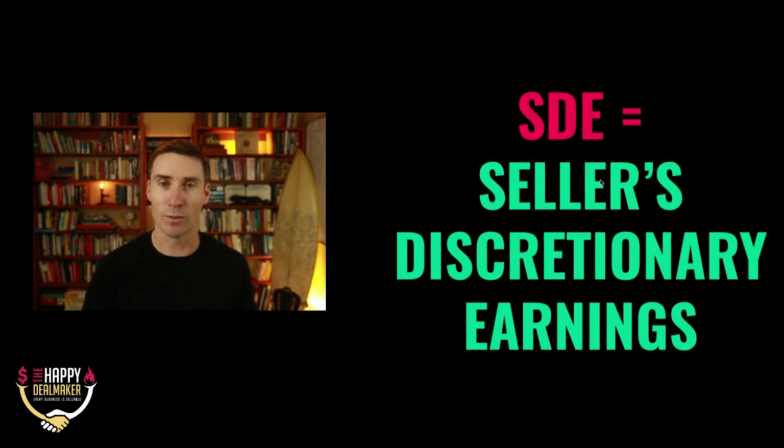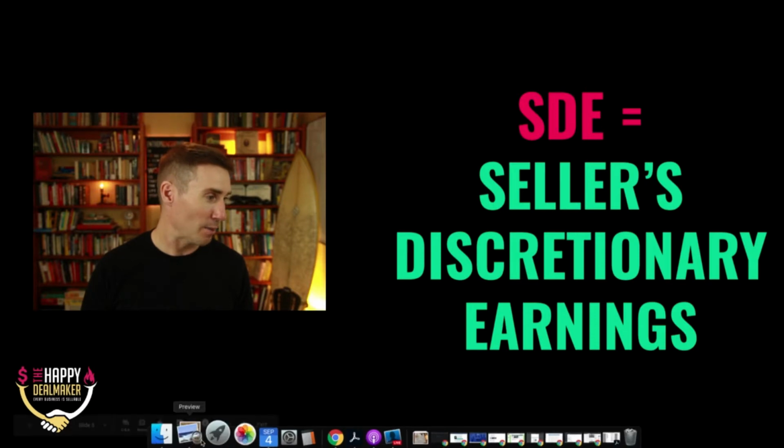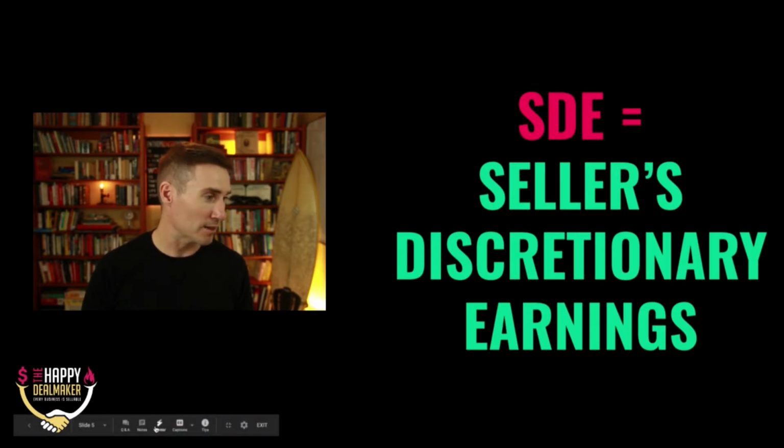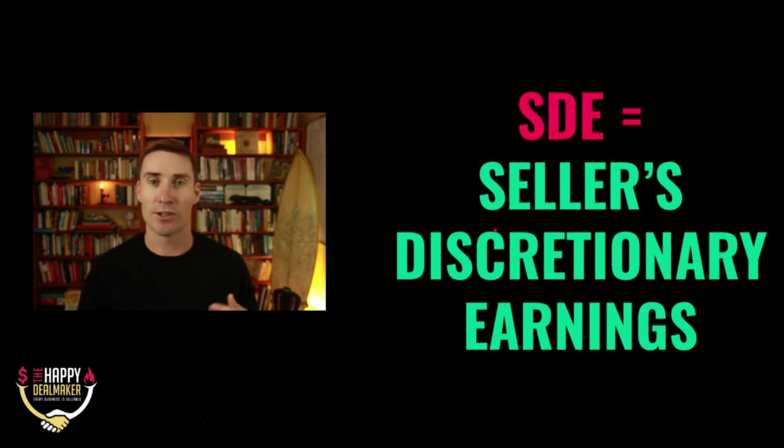What the heck does this word actually mean anyway? Let me pull up my little pointer here. Okay, so sellers, this is easy. This is you, this is me, this is anyone owning the business, the one that's getting the current benefits. Discretionary is I can do anything with it. It's not earmarked for any particular purpose. It's the cash at the end of the day that flows out of the company that is free and unencumbered.